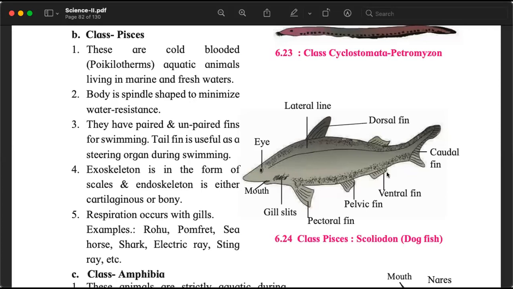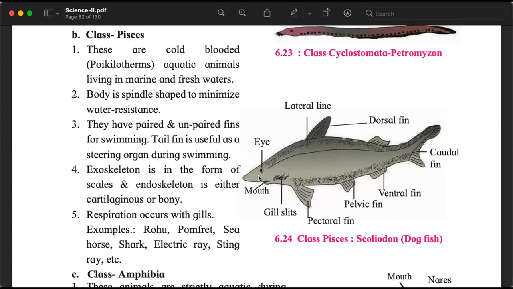They have paired or unpaired fins. Until now nothing had a fin, look at these fins, and you know they are used for swimming. Different names of the fins are given. In the tail it is the caudal fin, on the side of the belly the ventral fin, dorsal fin, other different names of it. They also have gill slits. They also have a mouth. They also have an eye, more than one eye.